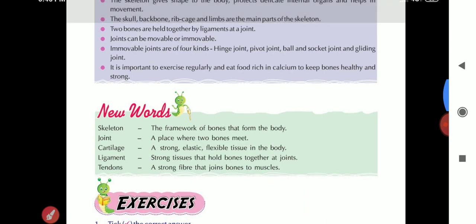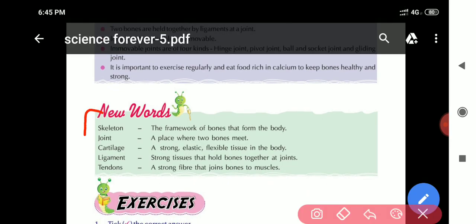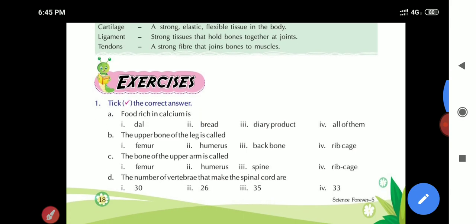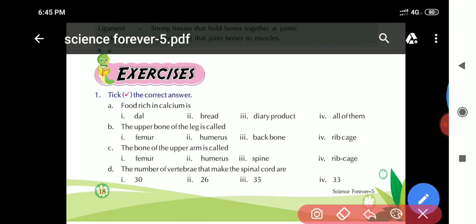Now come to the new words. These words you have to read out and learn. Okay, now next come to exercises. Question number 1. Food rich in calcium is: number 1 is dal, number 2 bread, number 3 dairy products, and number 4 all of them. So food rich in calcium is dairy product.